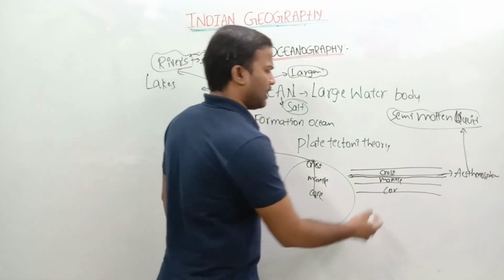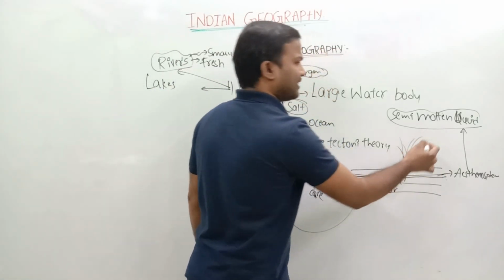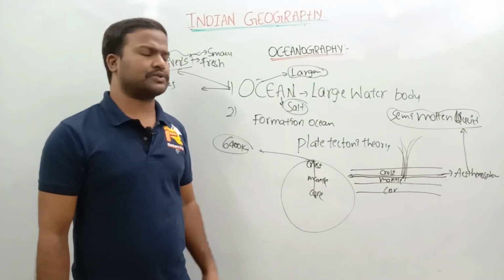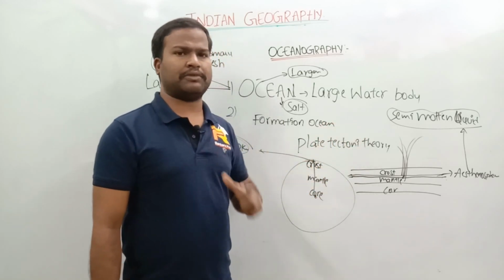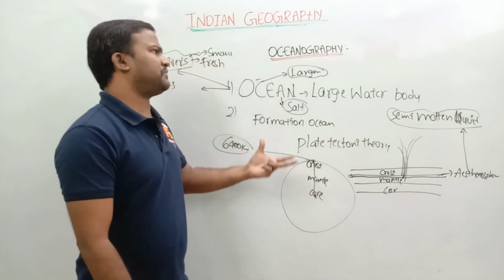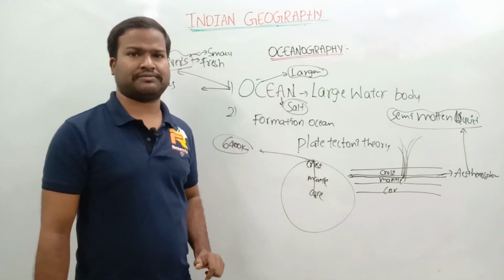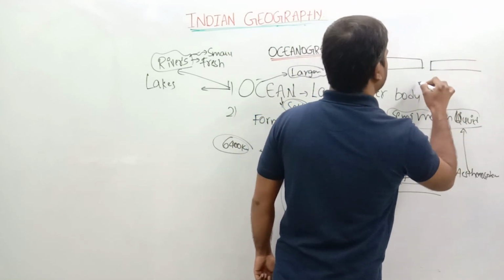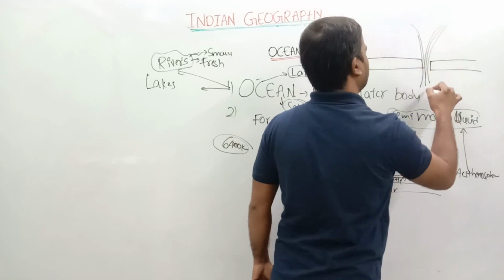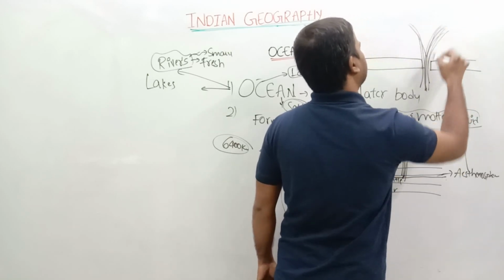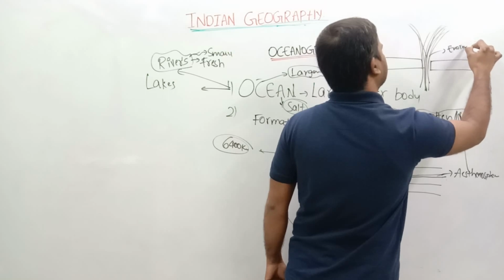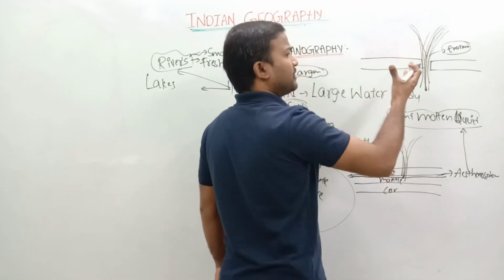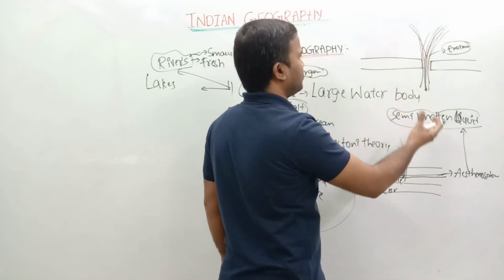Suddenly, in some places, what will happen? It comes out through a vent or a hole. That is called a volcano, which erupts lava and magma. So, what is the relationship between the oceans and volcanoes? Now I will discuss. Just think, this is a layer of the earth, and the volcano will erupt here like this. Due to this volcanic eruption, an enormous energy will be released.